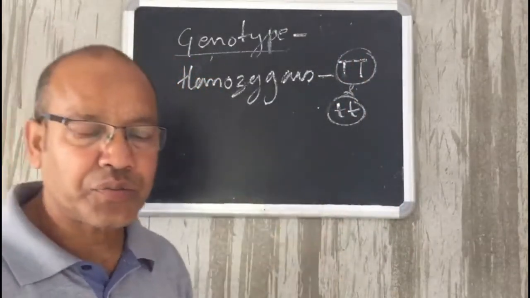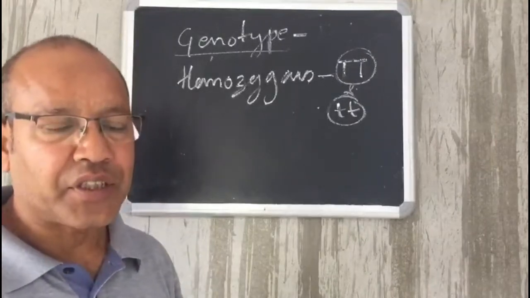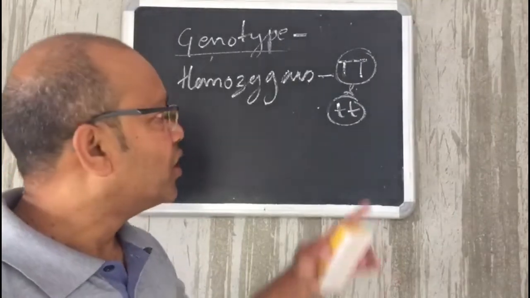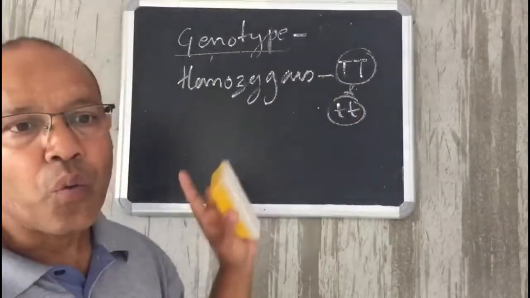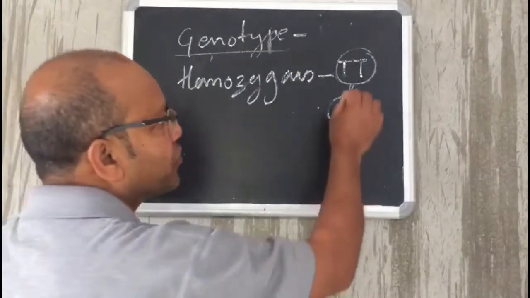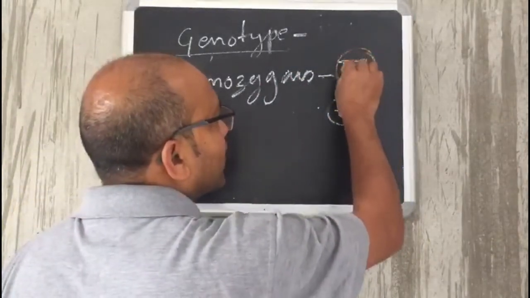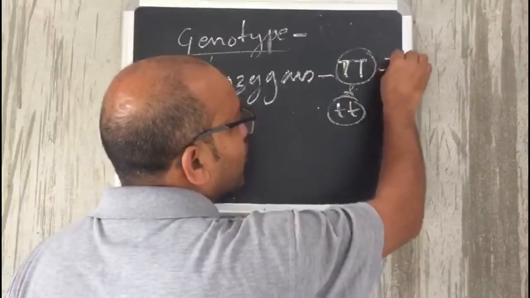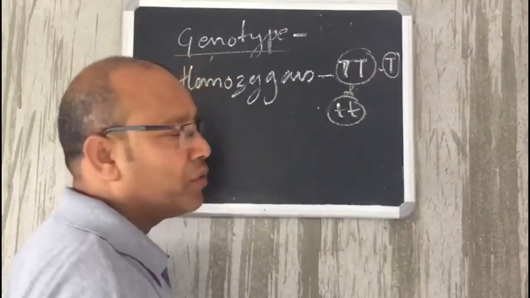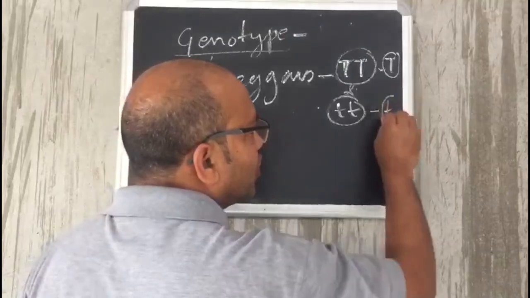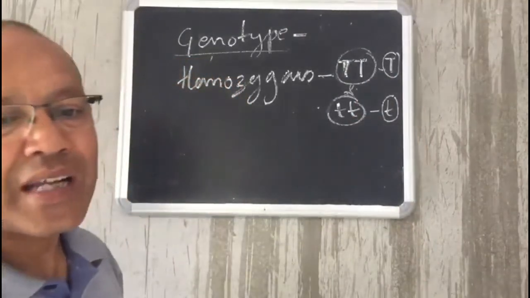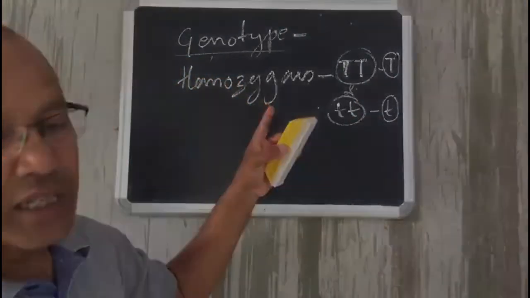Homozygous also means that during gametogenesis, during gamete formation, they always give rise to one type of gamete. Like in this case of pure tall that we see here, the gamete that will be produced will be only with capital T. Here also only with small t. So only one type of gamete is produced in a homozygous condition.